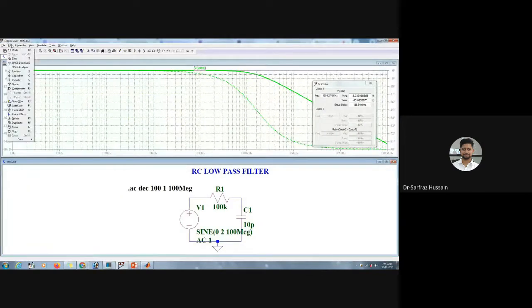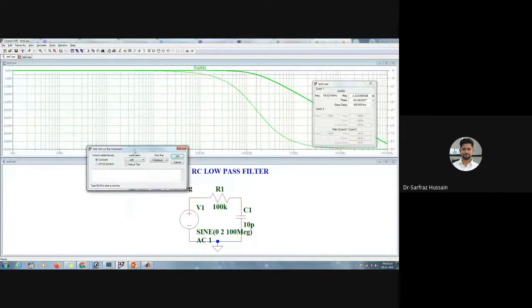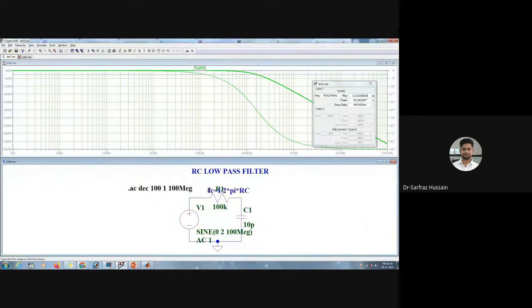Theoretically also we can compute this one. What is the formula for that? FC is equal to 1 upon 2 pi RC, right? This is the formula, if I'm not wrong. So the cutoff frequency, that is FC, is equal to 1 upon 2 pi RC.